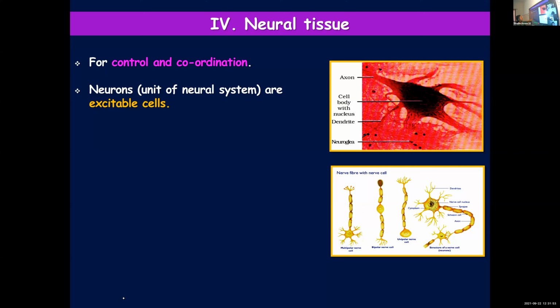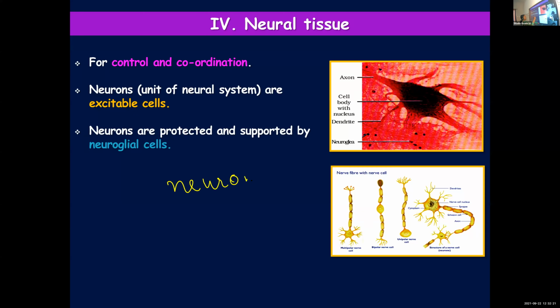So neurons are the units of the nervous system, and these are excitable. They get excited upon receiving a signal, and that will get transmitted to the next nerve cell or next neuron. These are protected and supported by neuroglial cells. The neural tissue is made up of neurons plus neuroglial cells.